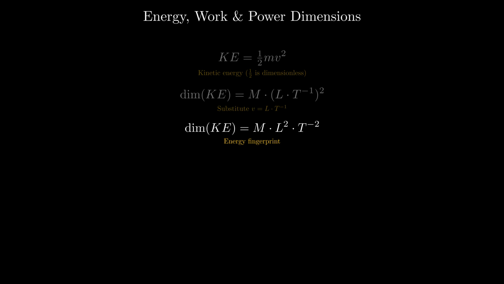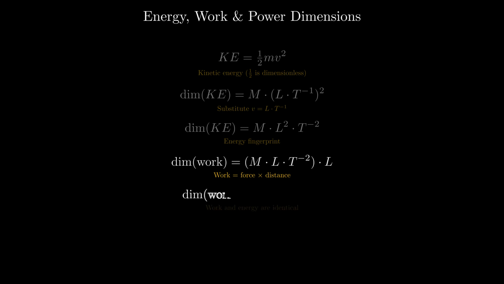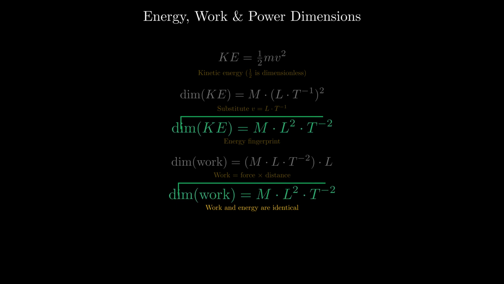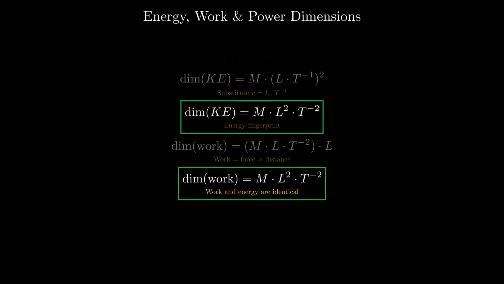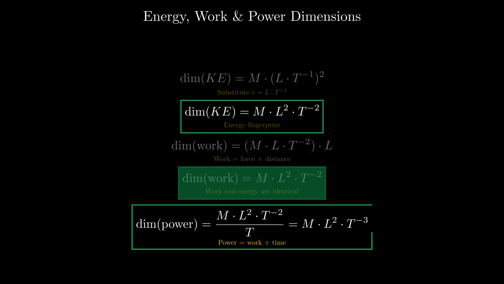Now let's do work. Work is force times distance. So that's M times L times T to the minus 2 multiplied by L. That gives M times L squared times T to the minus 2. The same fingerprint. Work and energy are dimensionally identical. And finally, power, which is work divided by time, becomes M times L squared times T to the minus 3.